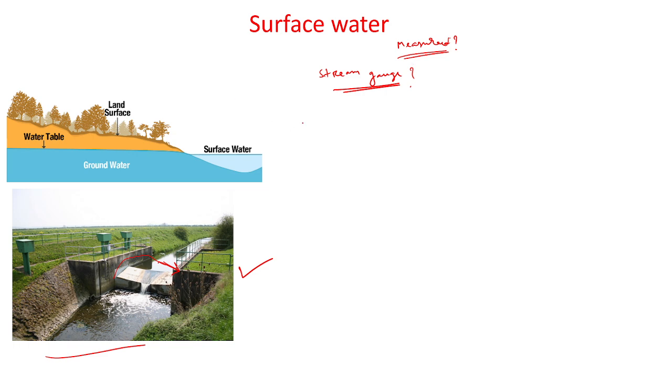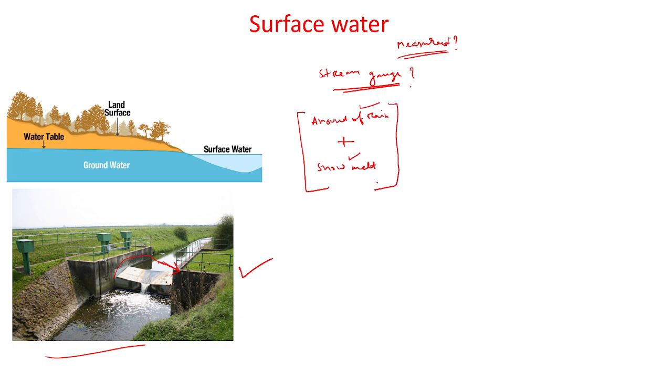So it measures the amount of rain, or simply the rainfall, plus snow melt. That means it is the production of the surface water, that means either runoff or melting of the snow.